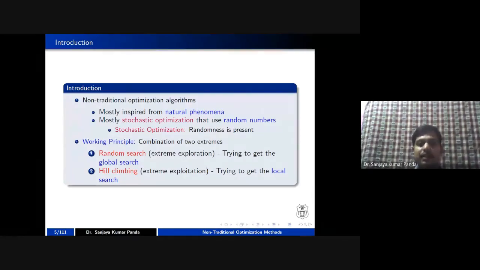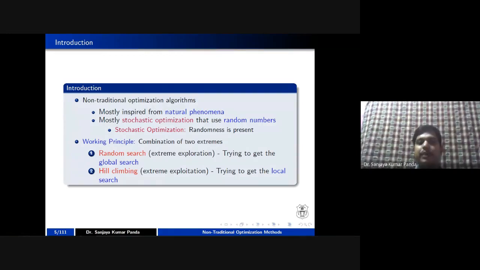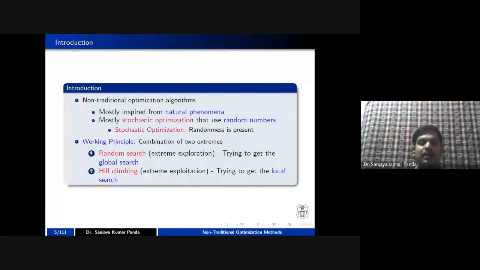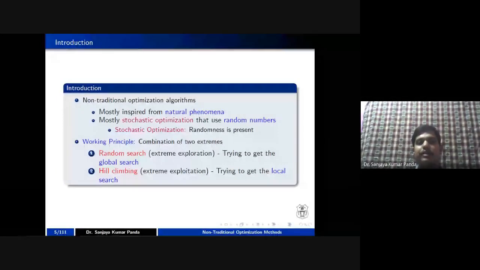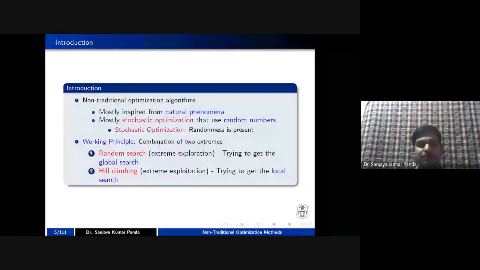Something we are seeing in nature, or something we are seeing in human beings, based upon that we want to model a particular algorithm, right? Mostly all the algorithms developed in the non-traditional category are inspired by a natural phenomenon, right?